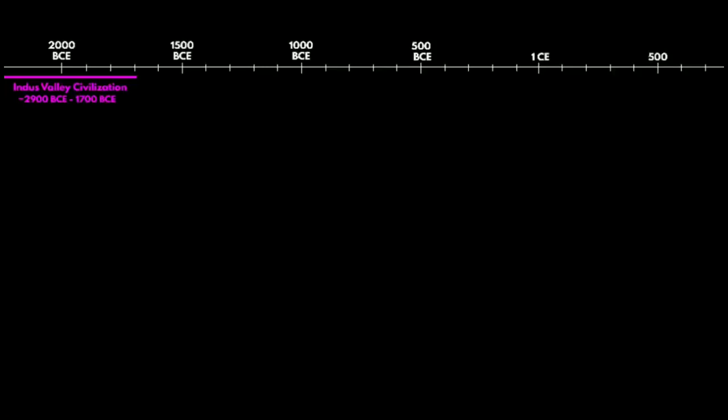It might have been due to climate change, drying up of the Indus River, natural disaster, or it might have been due to the invasion of other people. So we don't know exactly how and why it declined.